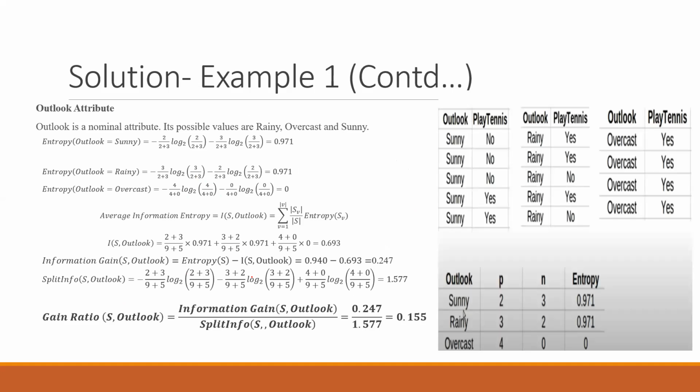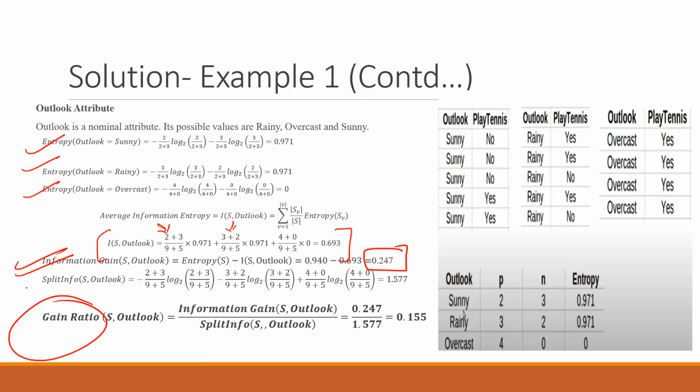Now you want to calculate the gain ratio. Earlier we were only thinking about the information gain. We stopped that calculation in ID3 at this point, having the 0.247 value. Information gain was calculated, so this is exactly the same numerical. All the values are the same as in ID3. We calculate the entropy for outlook equal to sunny, rainy, and overcast. Then we take the average, so 2 plus 3, 3 plus 2 by 9 plus 5. All these things were done.